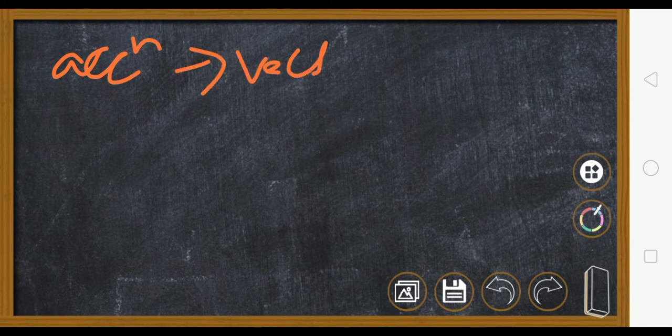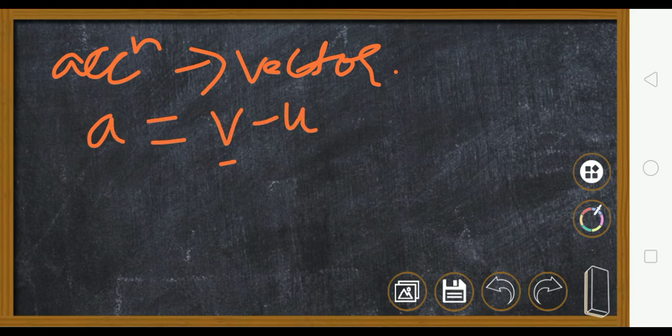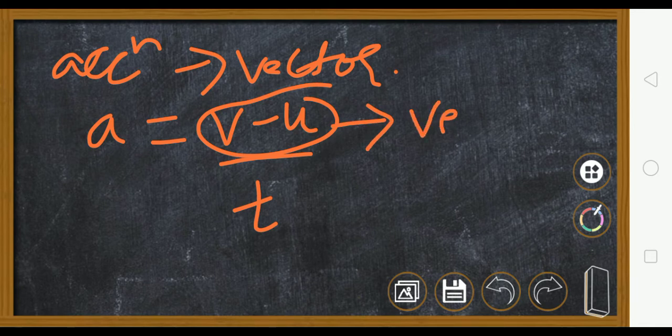Now let us see what we mean by acceleration also being a vector quantity. Acceleration is also a vector quantity. Why? Because acceleration is v minus u upon t, and this v minus u is velocity, which is a vector quantity. So acceleration is also a vector quantity, represented as a with an arrow.